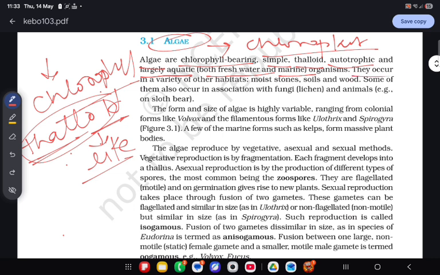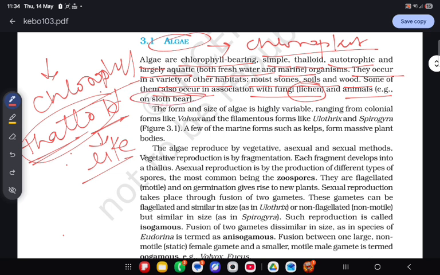They occur in a variety of habitats such as moist stones, soils and wood. Some of them also occur in association with fungi. Some algae form a symbiotic association between fungi and algae, which is called lichen. So lichens are the symbiotic relationship between algae and fungi. Some are also found on animals such as the sloth bear.